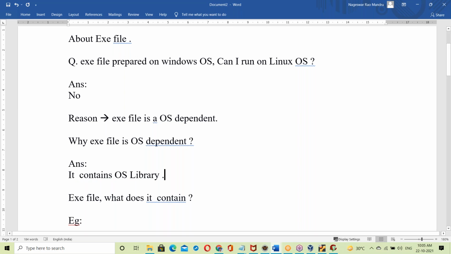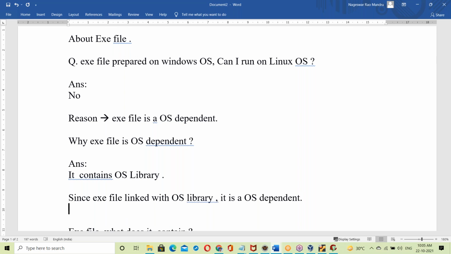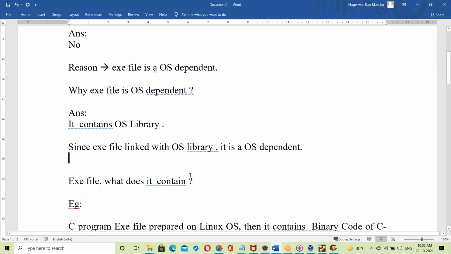Since the exe file is linked with the OS library, yes, it is OS dependent. The exe file is linked with the OS library, so it is OS dependent.